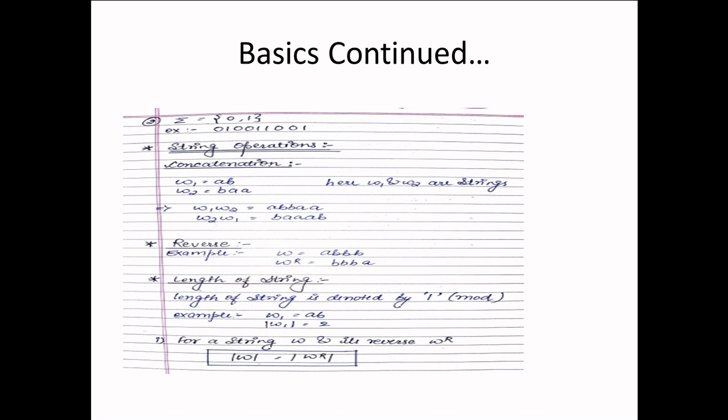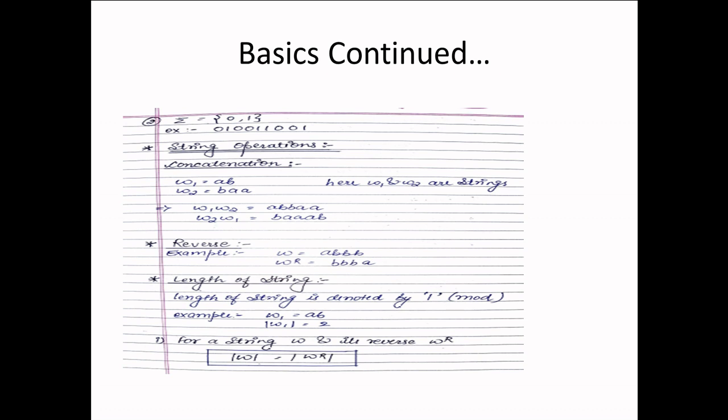Now the next simple operation is the reverse of a string. If suppose W is equal to A triple B, then W reverse will be triple B A. Next comes the length of a string. If W1 equals AB, then the length is denoted by mod of W1, and mod of W1 is equal to 2.